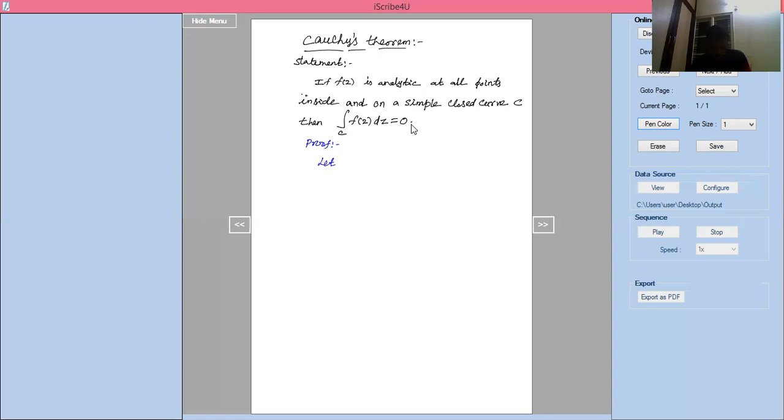We know from line integrals that, let f of z equal u plus iv. Integration of f of z dz: z is x plus iy, so dz is dx plus i dy. Now the integral of f of z is u plus iv times dx plus i dy. Now you will write this as integral over c.